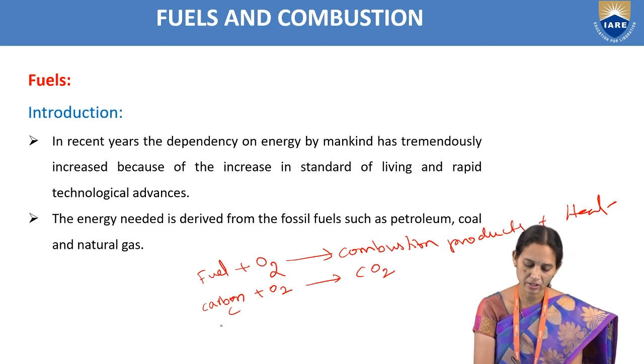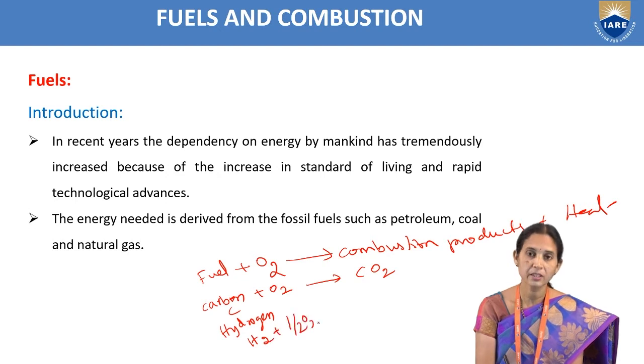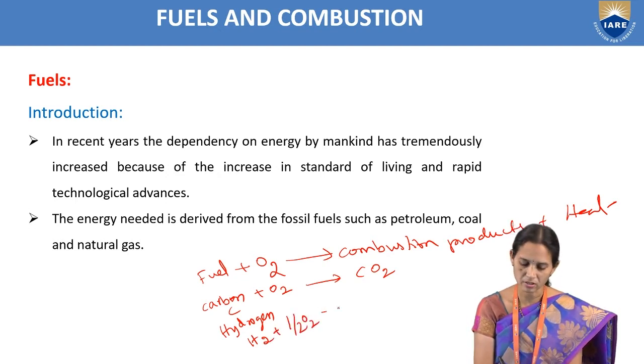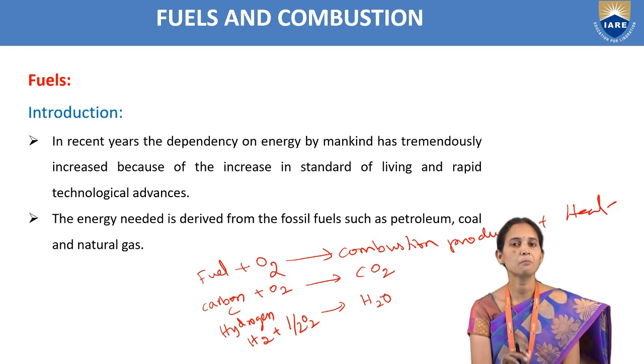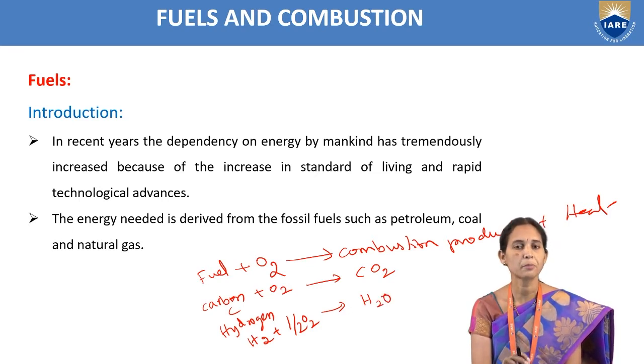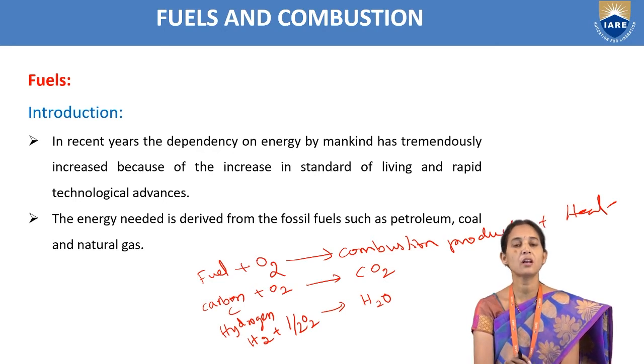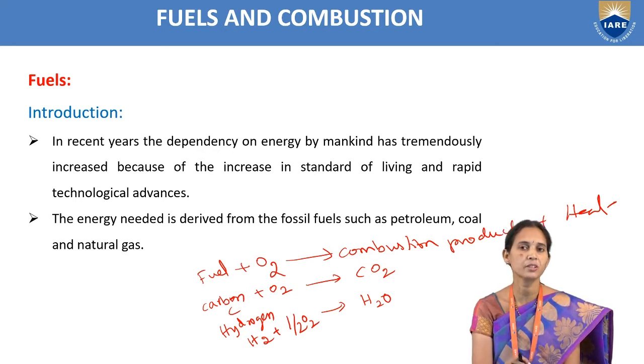If a fuel is containing hydrogen, we get the combustion products, H2O. So fuel is a combustible substance which on proper burning produces a large amount of heat along with the combustion products. The combustion products are CO2 and H2O.